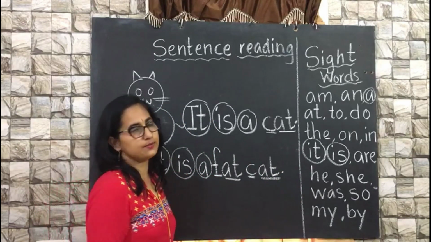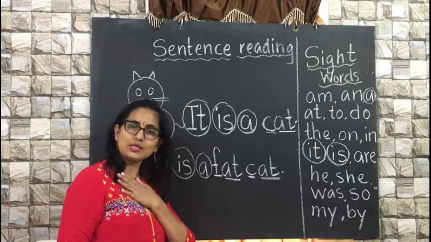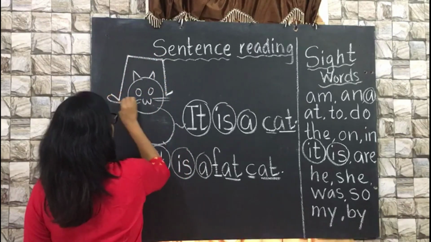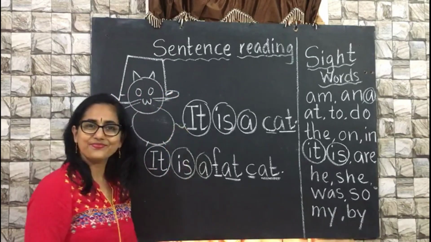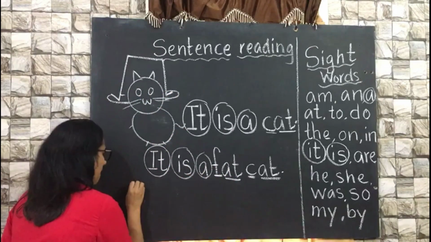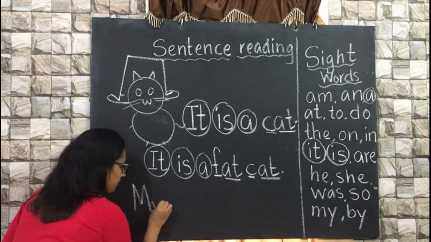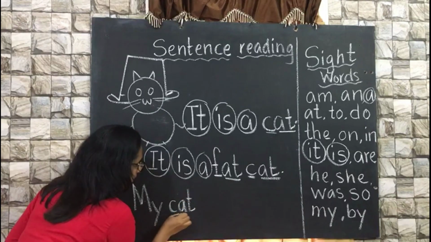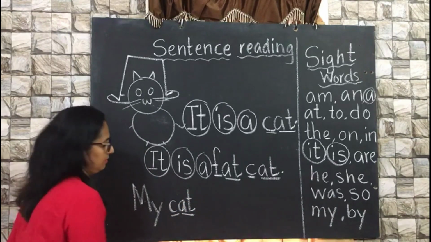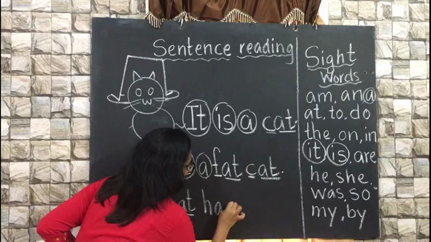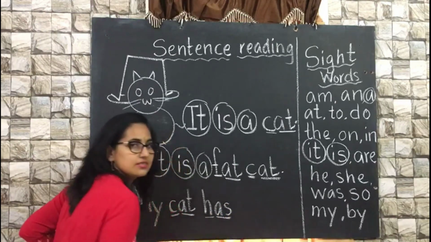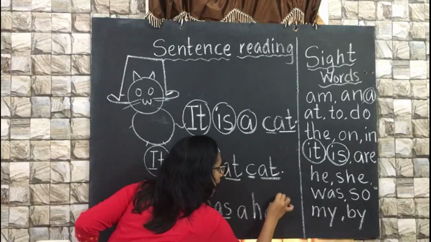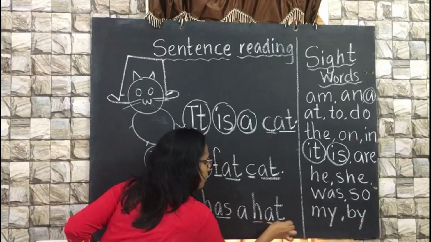And the next sentence. Whose cat is this? Yes, it is my cat, right? Now what is it? A hat. My cat has a hat.